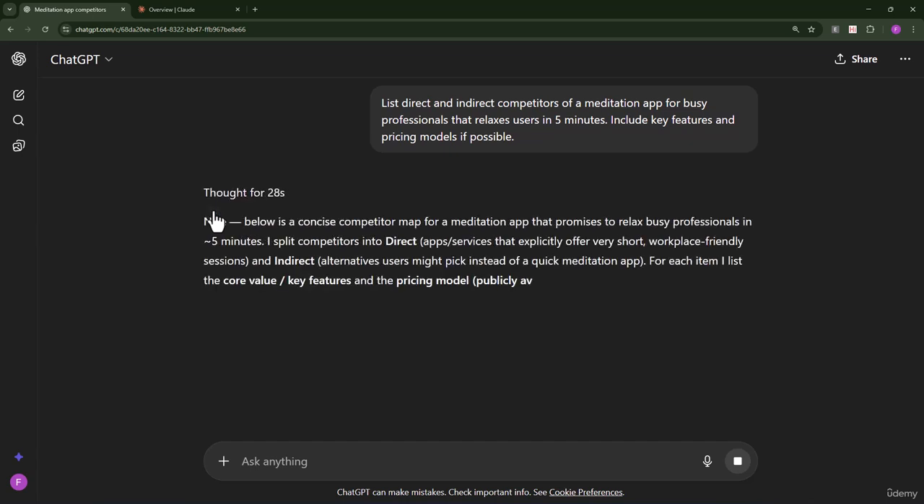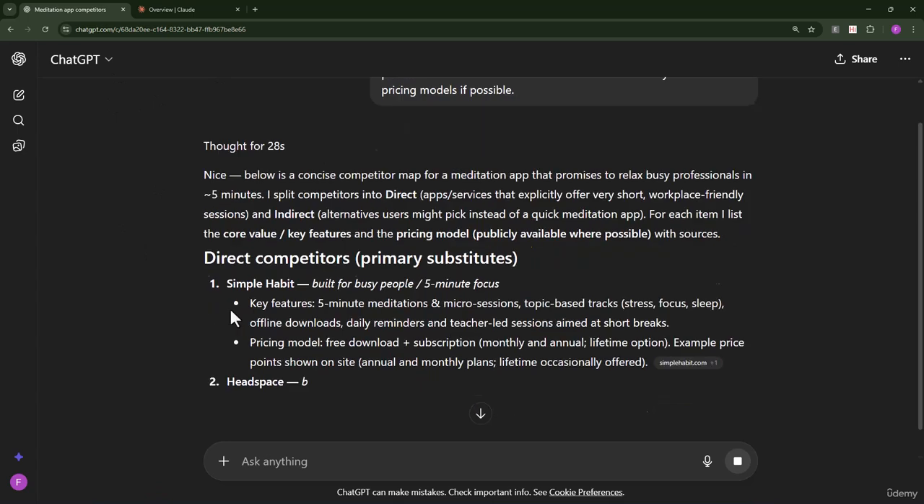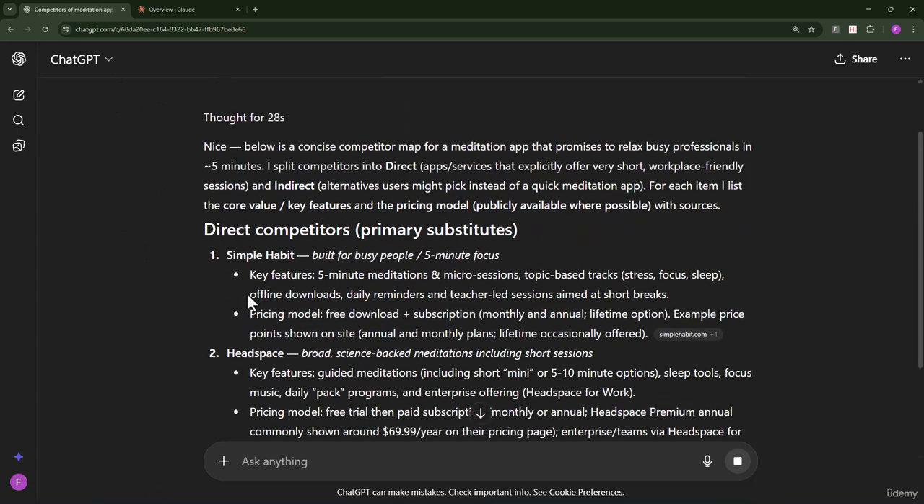Yes, the recent versions of ChatGPT and Claude also have the ability to browse the web as well. So you can see over here, it is giving me citations. But Perplexity is considered better when it comes to browsing the web. Okay, but you can even use ChatGPT if you don't want to make use of Perplexity AI. So here you can see it has given us the competitor map for a meditation app that promises to relax busy professionals in approx 5 minutes.